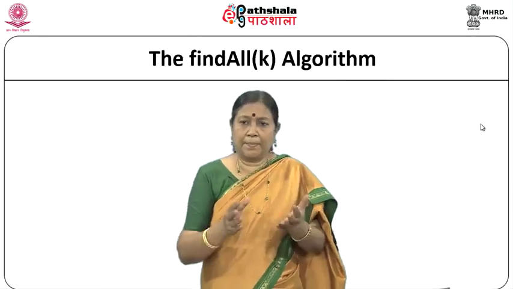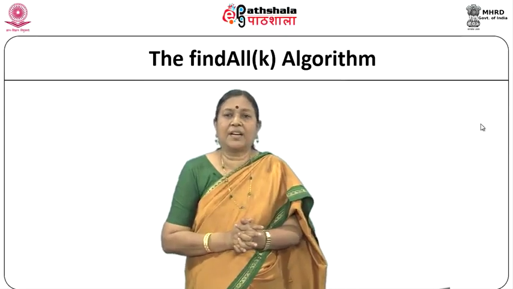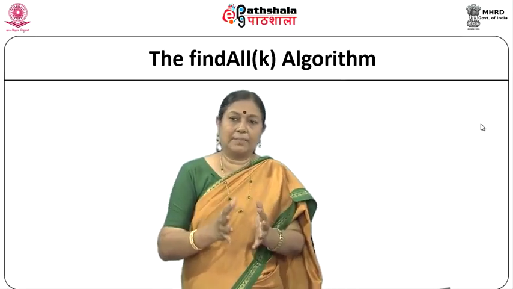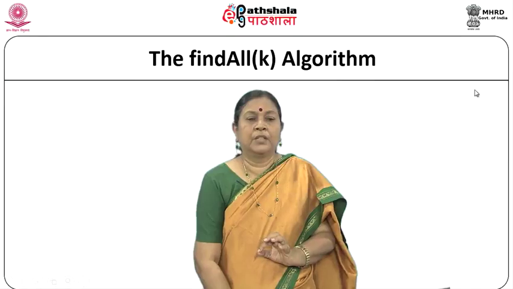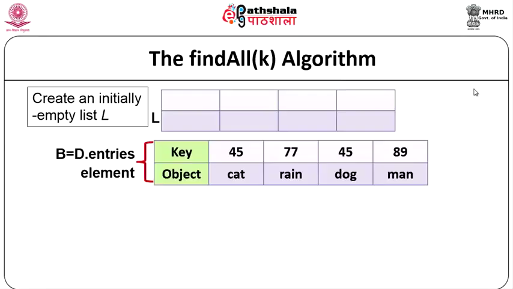The important algorithm, as we already told you, for the dictionary is the find all k algorithm, that is, find all the elements associated with a particular key. So, create an initially empty list L. That is what we have created here. Then you have a key and an object. Assume you have the keys 45, 77, 45, 89 and the associated objects cat, rain, dog, man.